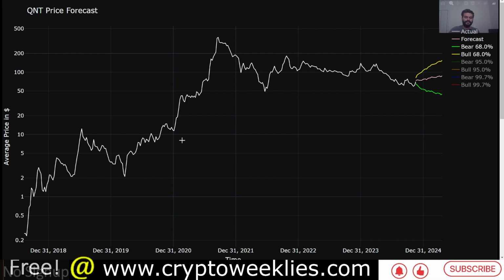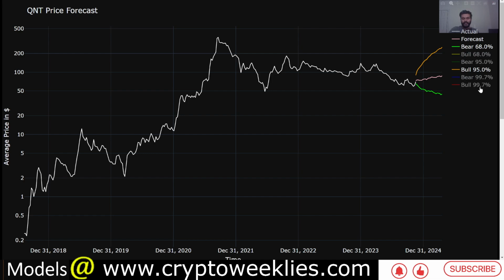If on the other hand Quant has a euphoric rally like it did at the end of 2020 or early 2021, which would be similar to the end of 2024 or early 2025 based on the 4-year market cycle hypothesis, in that environment the 2 standard deviation bull case for Quant is between $89 all the way to about $250. That $250 would take out the previous local high established in 2022, but not the all-time high.